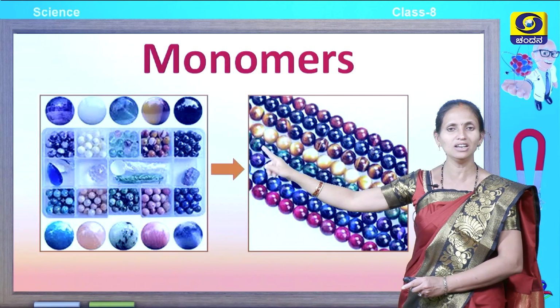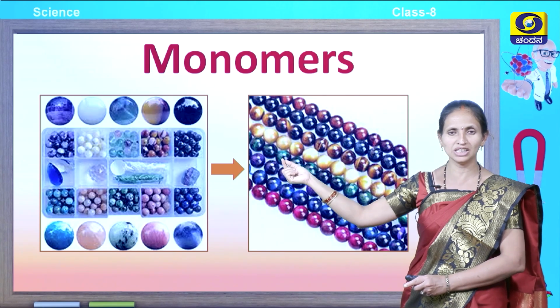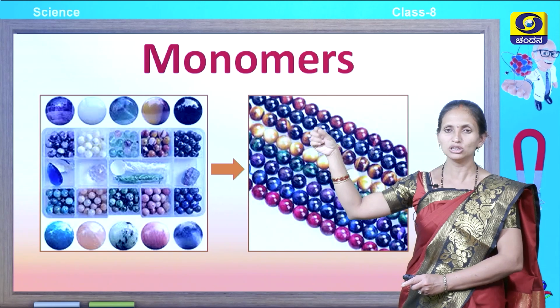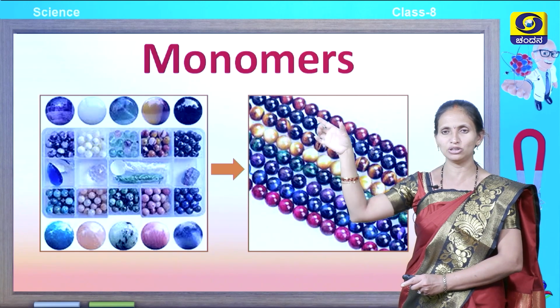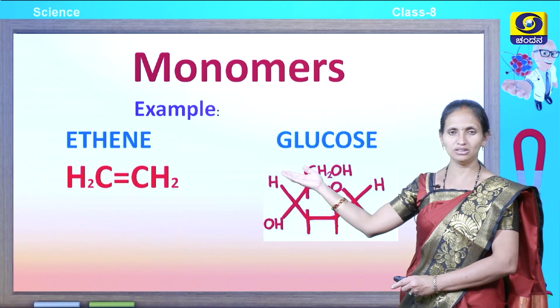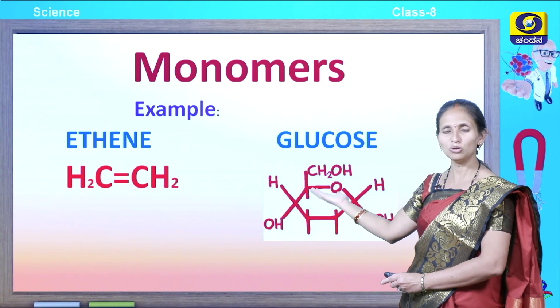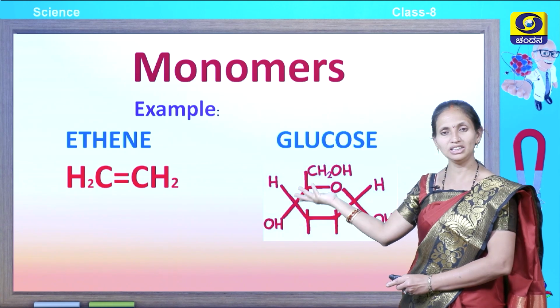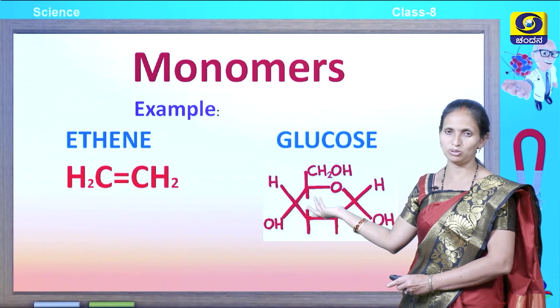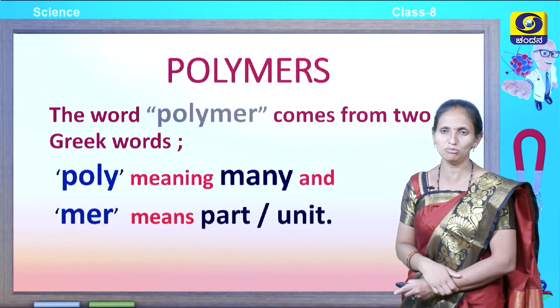You can see here in the picture a small single bead. When the single beads are arranged in the form of a necklace, you can see many beads joined together to form a necklace. Some examples of monomers are ethene and glucose. Ethene is a hydrocarbon and glucose is a natural monomer. These are some examples of monomers.